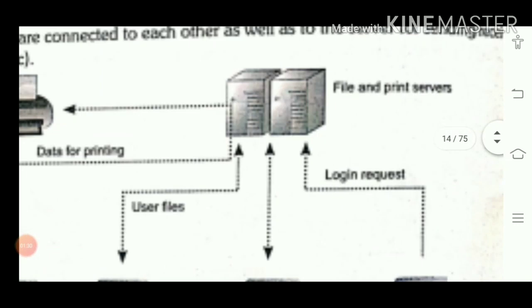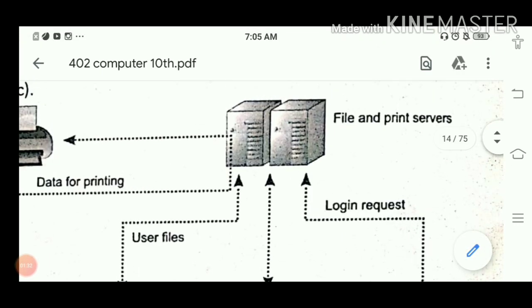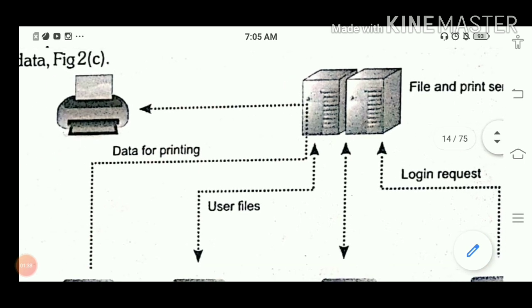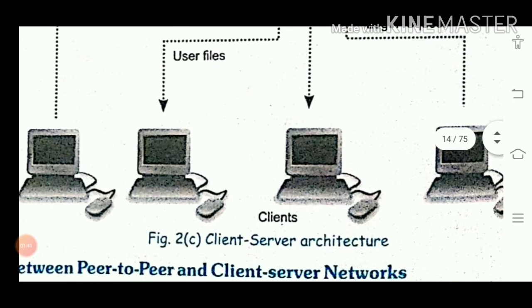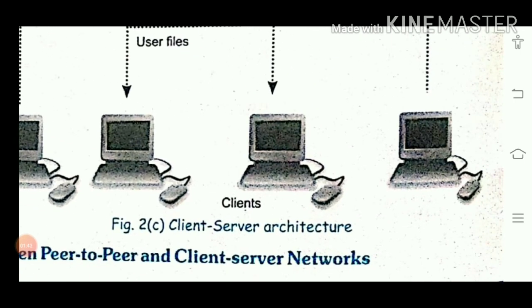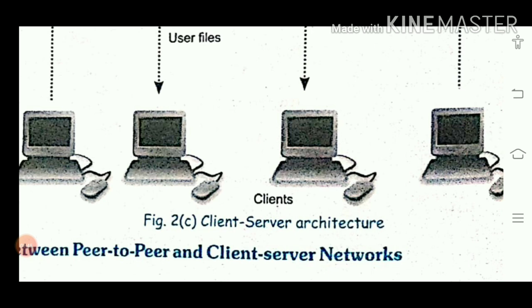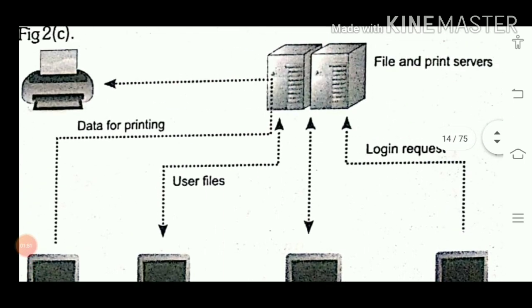Here this one is a file and print server. So if any computer wants to print, this server is responsible. Here all these are clients, and at every point they act as clients only. All the time they are sending requests, and it is the duty of this server to fulfill the request of the client.